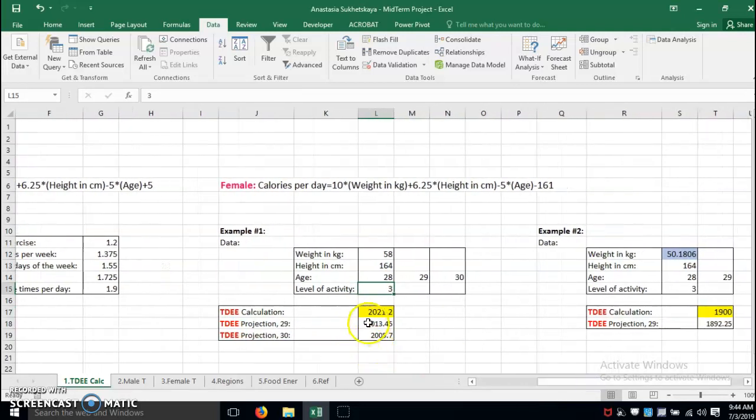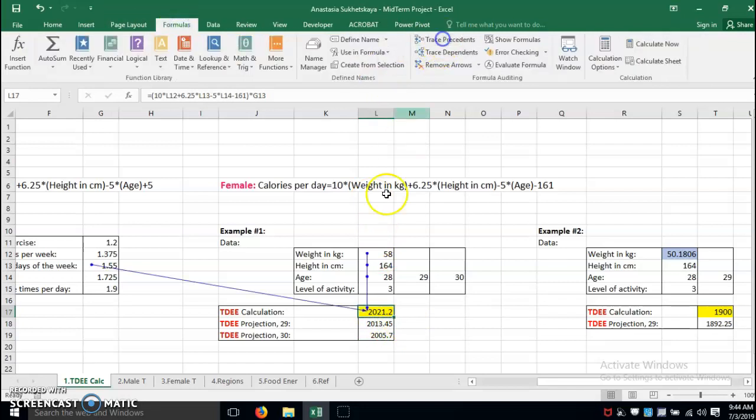So based on this, the calculation shows that the amount of calories I have to consume on a daily basis in order to maintain the same 58 kilograms is 2021 calories only. Basically, I used that formula for female. I just adjusted it to my weight, my height, my age, and I used this kind of multiplier.